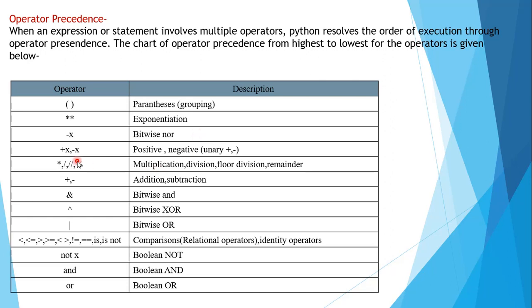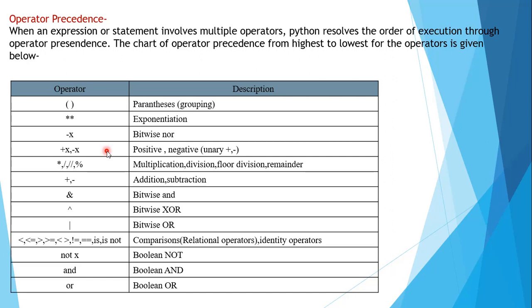Next is plus x and minus x, where a unary operator is being used. If the plus symbol is there, obviously the number is not going to change. Writing plus 5 or 5 is similar, but if you write minus 5 and 5, these are two different things, because the sign before the number decides whether it is taken as a positive number or a negative number.